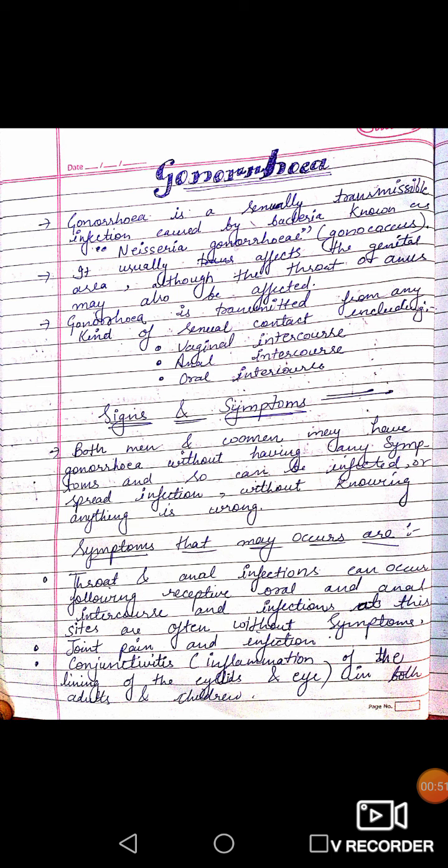Next, it usually affects the genital area, although the throat as well as the anus may also be affected. Next, gonorrhea is transmitted by any kind of sexual contact, that can be vaginal intercourse, anal intercourse or oral intercourse.